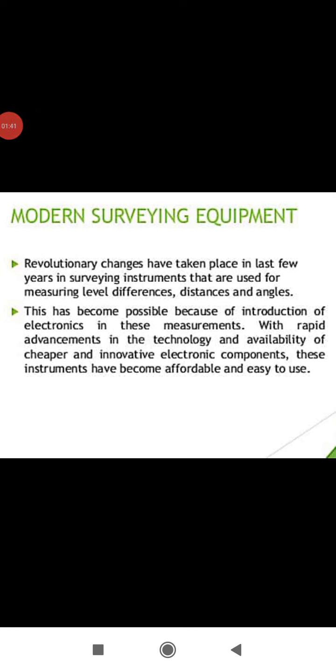Now, first of all, you should understand the definition of surveying. What is surveying? Surveying is the art of determination of relative positions with respect to two or more known points. Now here, as we say, it is an art of determination of relative positions. That relative position may be the level, it may be the distance, it may be the angle.